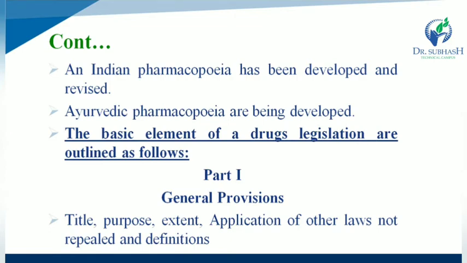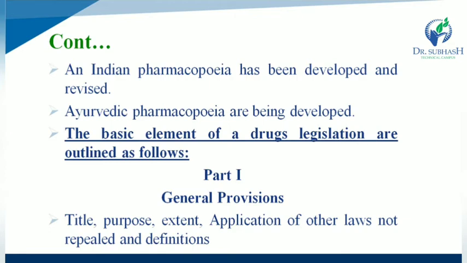So what are the basic elements of drug legislation? They are outlined as follows. First one, Part 1, that is general provisions. In general provisions: title, purpose, extent, application of other laws not repealed, and definitions.